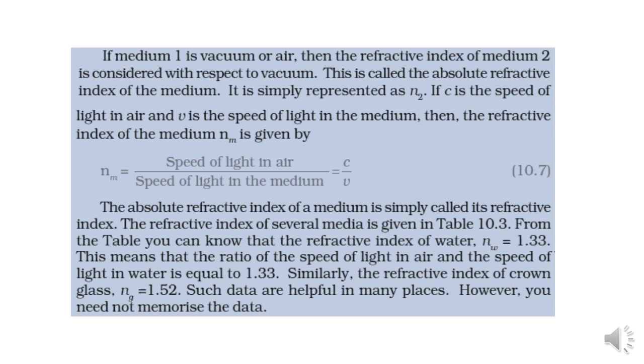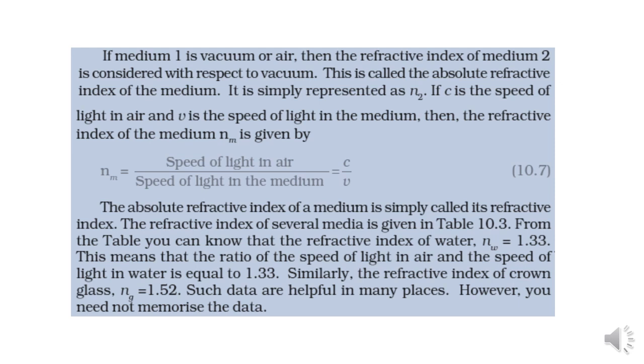It is simply represented as eta m, meaning refractive index of some medium, which may be glass, water, oil, kerosene, any medium. You are comparing it with air. So speed of light in air upon speed of light in the medium gives the absolute refractive index of that particular medium.